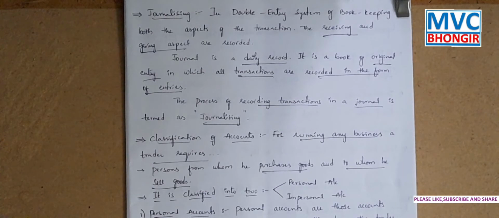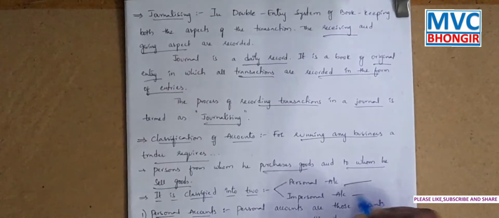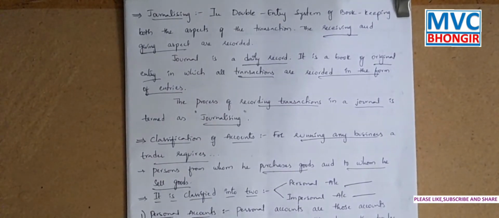Next, this classification of accounts is again divided into two, that is personal account and impersonal account.